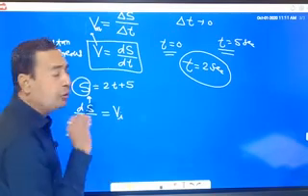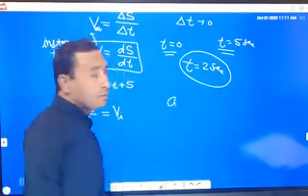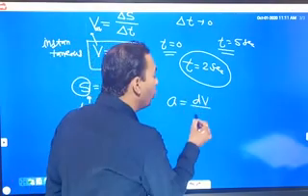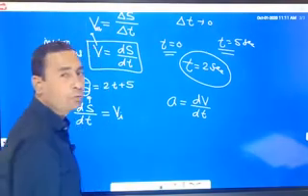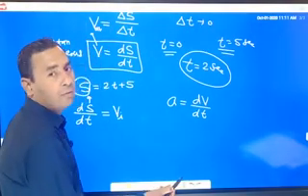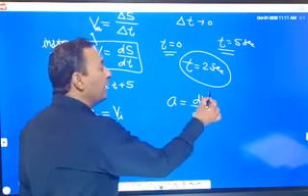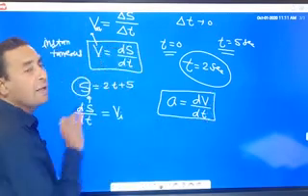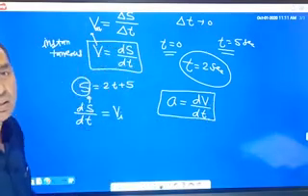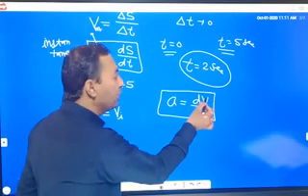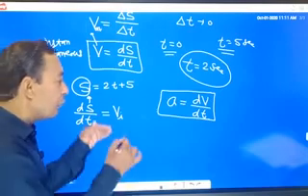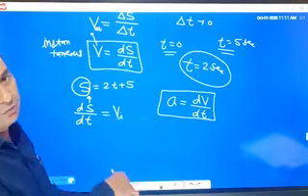Like that, we know what is the acceleration. Acceleration is rate of change of velocity with respect to time. So in physics, we can write application by the help of differentiation. What is the acceleration? Acceleration is dv upon dt, rate of change of velocity with respect to time. So these are the formula comes from differentiation in physics.